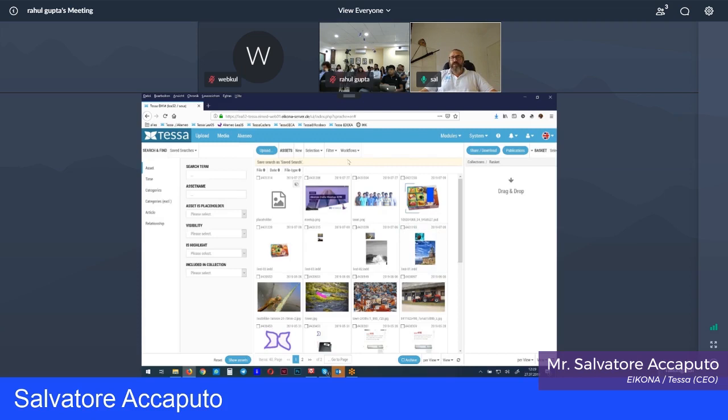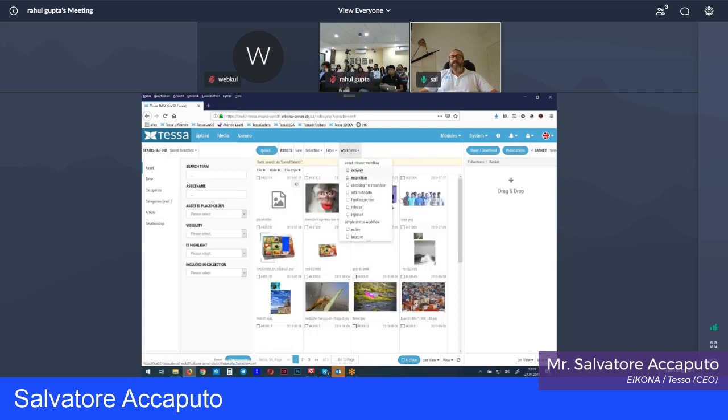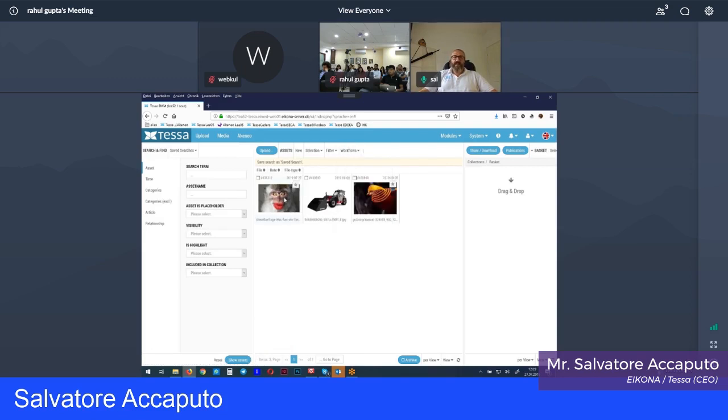So the designer goes into workflow and says, show me everything that's on inspection. And so he gets this here. And here he can also then do whatever he has to do. For example, we have a Photoshop plugin, so you can directly from Photoshop open that asset, do whatever you have to do, and save it again into Tessa.